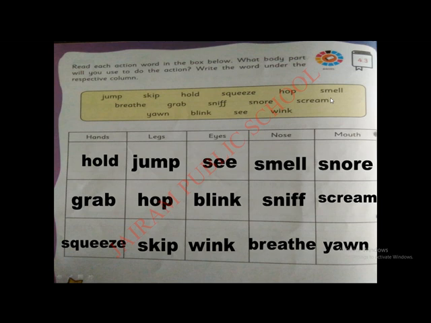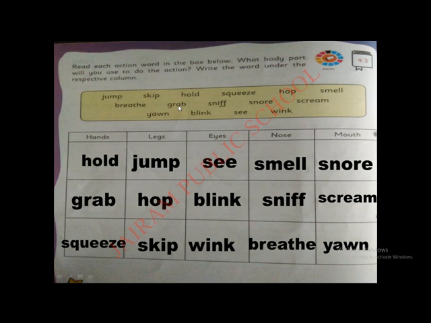Then smell. We can smell only through our nose. So we can write smell under the nose column. Then breathe. Breathe also comes under the nose column.